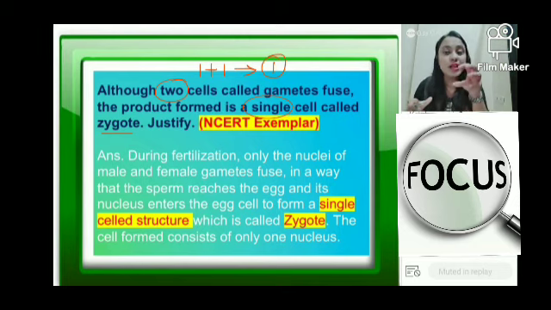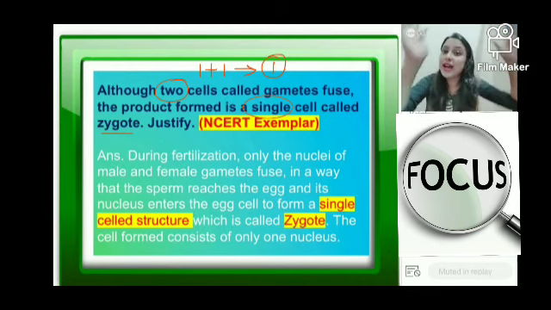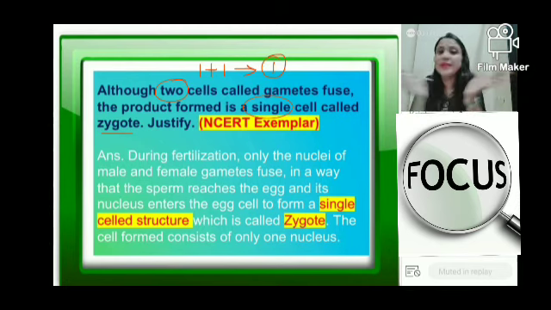Sperm का nucleus आया, ovum का nucleus आया, दोनों nucleus मिलके fuse हो गए and a single nucleus of zygote is formed. So the entire sperm and entire ovum, they are not coming together. Only the nucleus of the two are coming together to form the zygote. So therefore, in case of a zygote also, a single cell is there with a single nucleus. Have you understood the answer to this question?